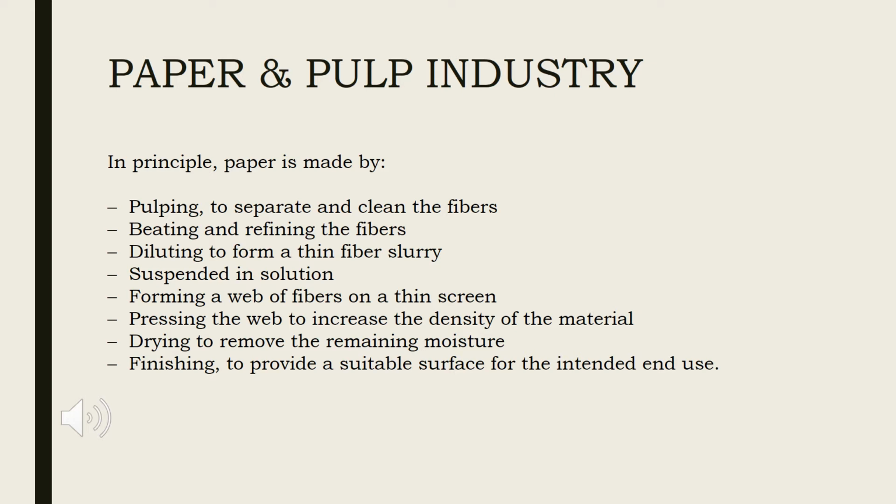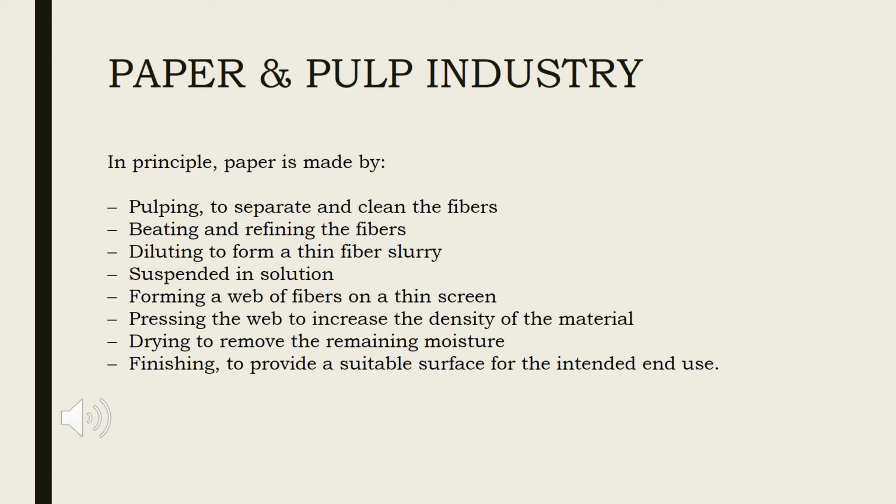Paper is essentially a sheet of cellulose fiber with a number of added constituents when necessary to affect the quality of the sheet and its fitness for the intended end use.